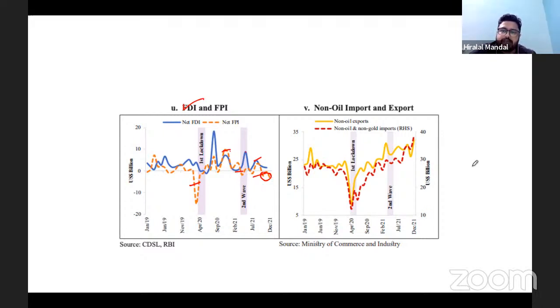Non-oil import and export. Non-oil import has also gone up. Non-oil export is also going up. Non-oil, non-gold. The large contribution in our import is non-oil and non-gold. But in case of non-oil, you can see it is rising largely because of the rise in the vegetable oils, and that's why you can see this rise.